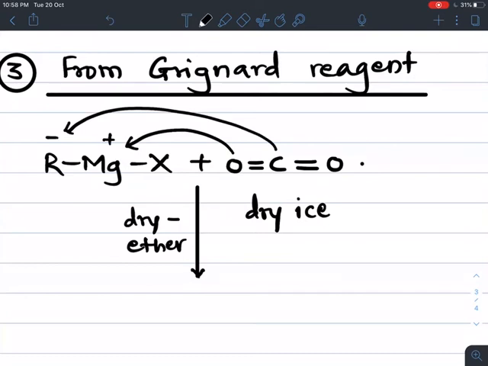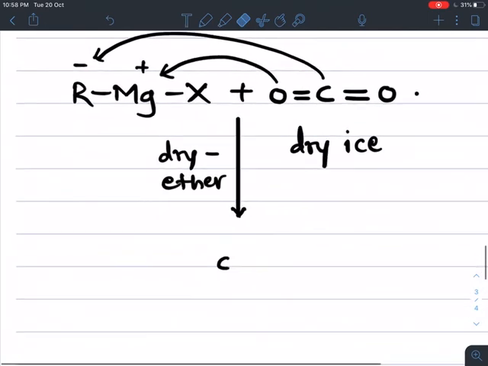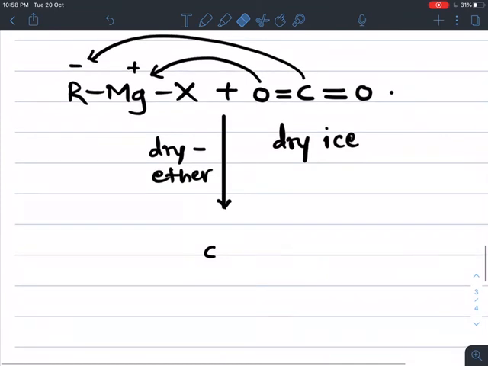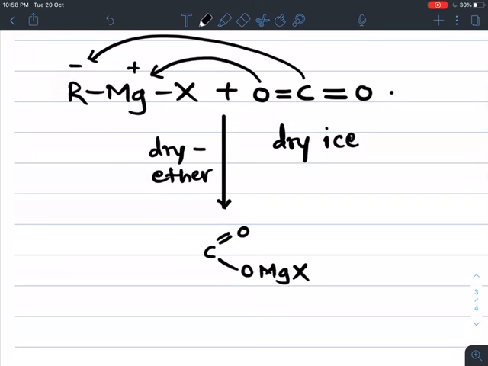Now we get the product, this C double bond O as it is, and I can change the position of the double bond O. See here, this alkyl group, C double bond O, OMgX, and this carbon is attached to the alkyl group R, and we get a magnesium complex.